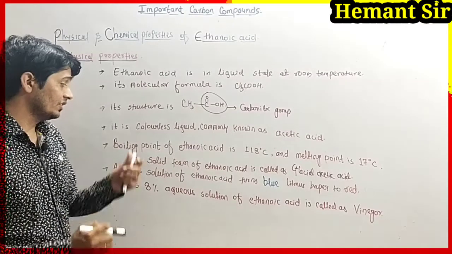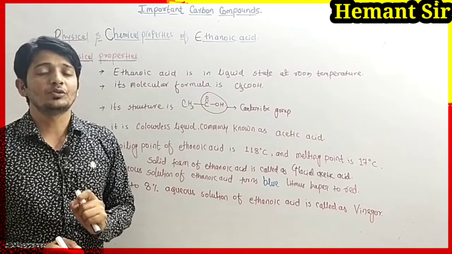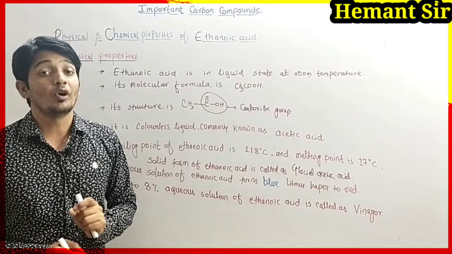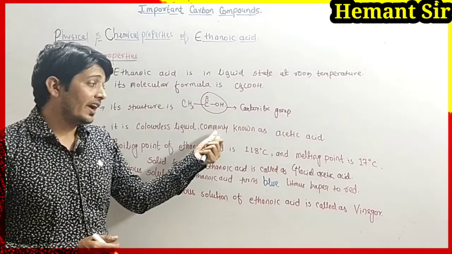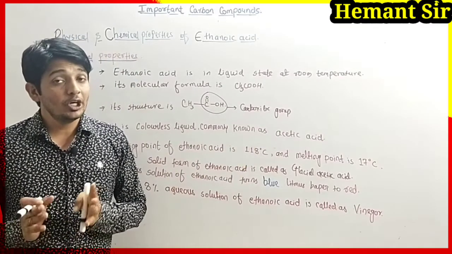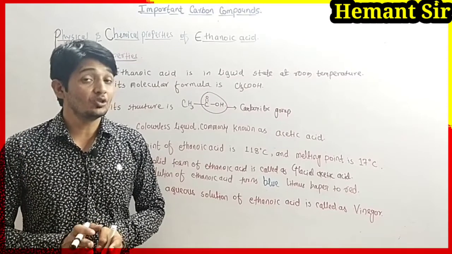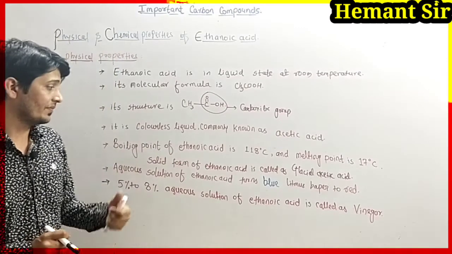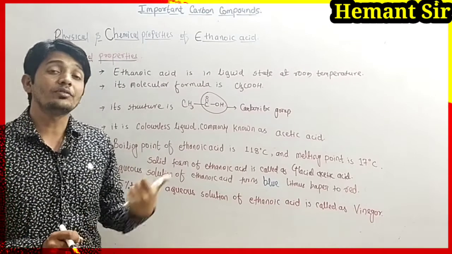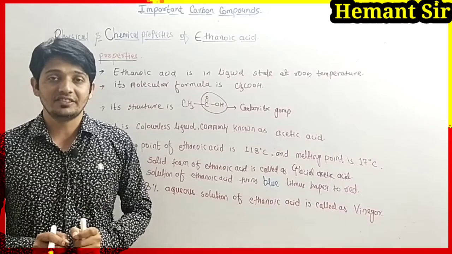Next, it is a colorless liquid. It does not have its own color, it's like water, and it is commonly known as acetic acid. So ethanoic acid is also called acetic acid.